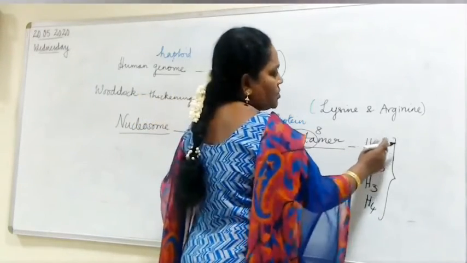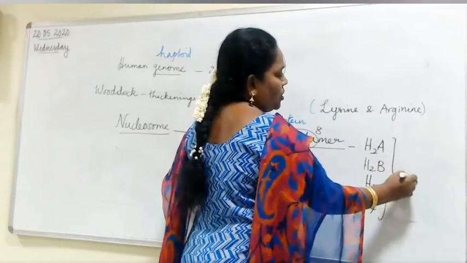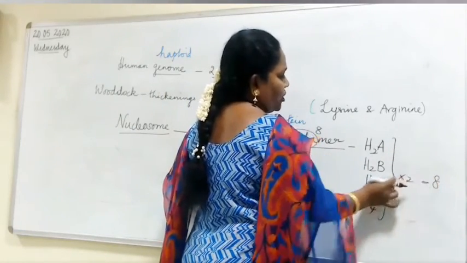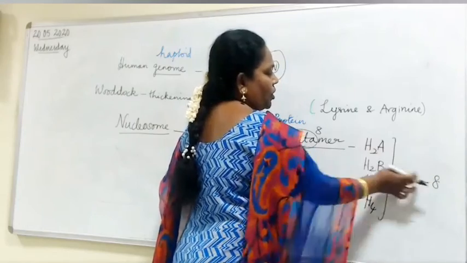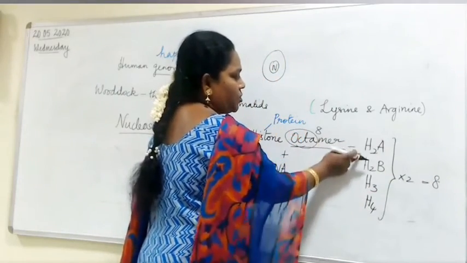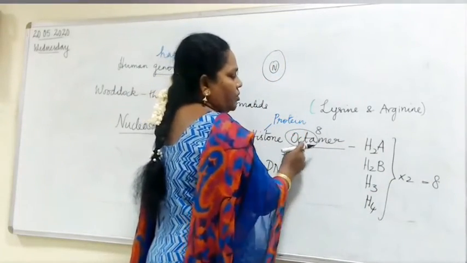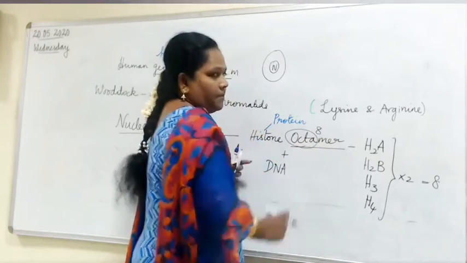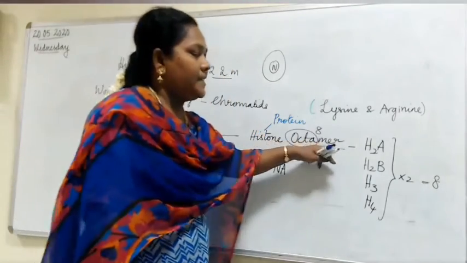Okay. So this is 2. So into 2. So how many are there? 8. 4 into 2, 8. Each 2, 2. Okay. Right. So these are the histones present here. That is why you call this to be octamer.